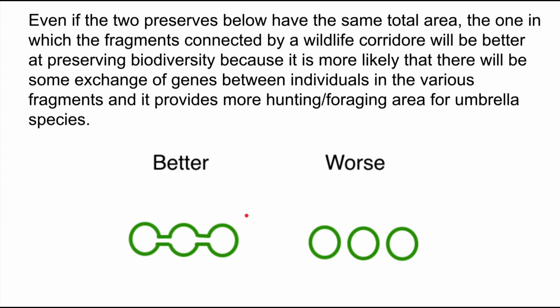Now, one thing we sometimes do is we put in what's called a wildlife corridor. So it's better if I have these two wildlife preserves. Let's just say the area between them is still the same. This one would do better because we've established what's called a wildlife corridor. And we're just saying, look, organisms don't like crossing these open areas. That's when they encounter humans. That's when bad things happen. They get hunted. They get hit by cars. So they tend to be more comfortable and more likely to move between these fragments when I connect them with these wildlife corridors.